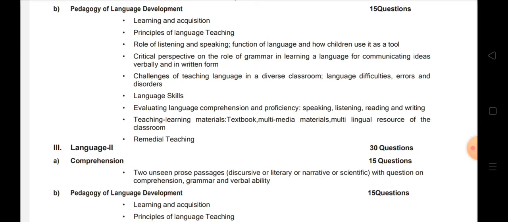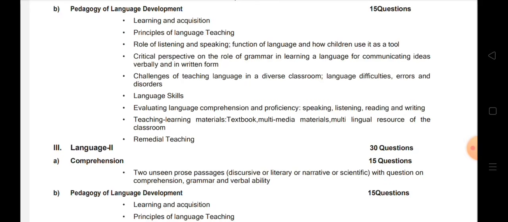A critical perspective on the role of grammar in learning a language for communicating ideas verbally and in written form. Now what happens is that we need to know the critical perspective on the role of grammar, so how grammar helps in the process of learning, that we need to know. As we know, grammar plays a very vital role in language, right? If there is no grammar, there is no proper sentence, and the meaning is not understood if we do not use grammar in a form of language, speaking, reading, writing, or listening, right?